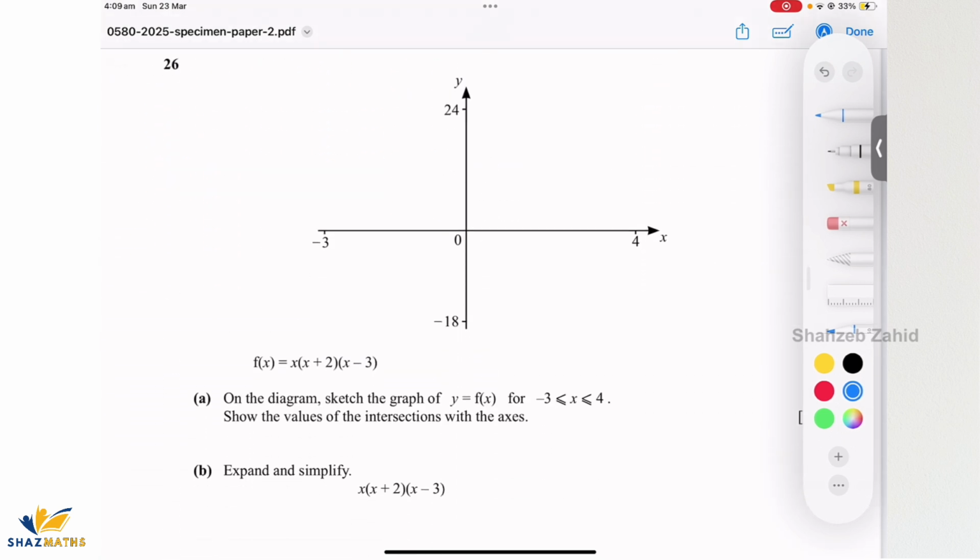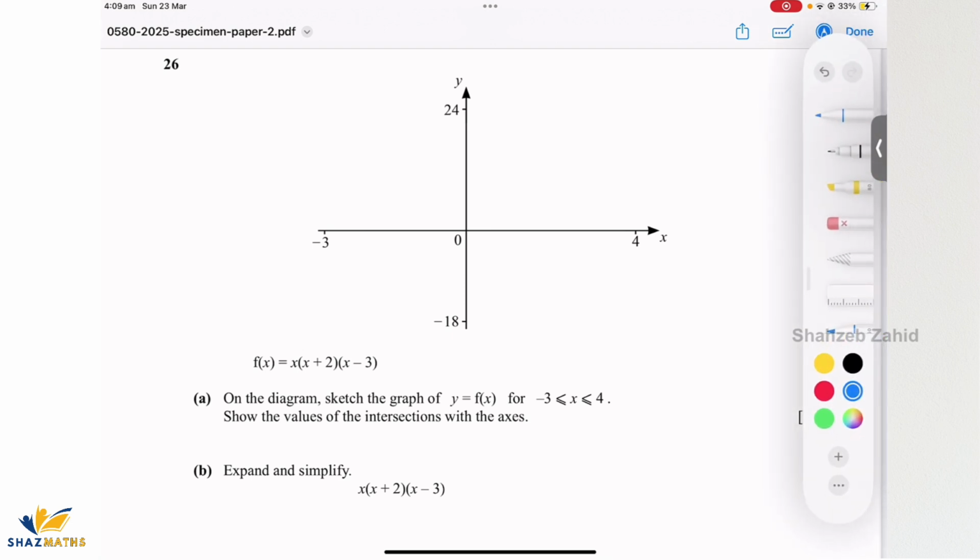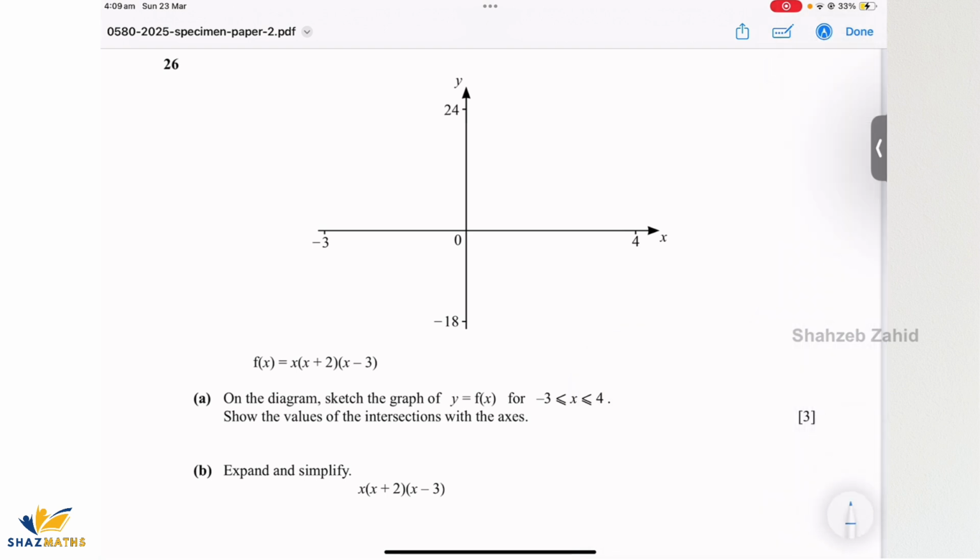On the diagram, sketch the graph of this. How many marks does it carry? Is there a way I can minimize this? Okay, that's good. Alrighty, sketch the graph of y equals f of x from -3 to 4. Show the values of intersections with the x-axis. Okay, and it's 3 marks. That means the examiner is marking us on the basis of the curve, if we do know the shape of the curve and the points of intersection, right?